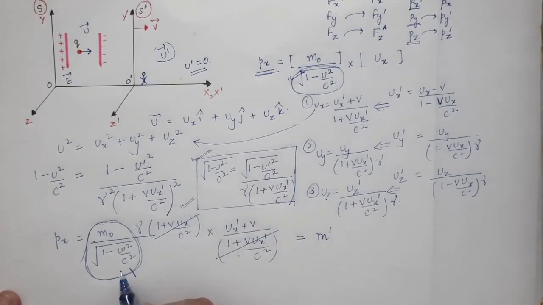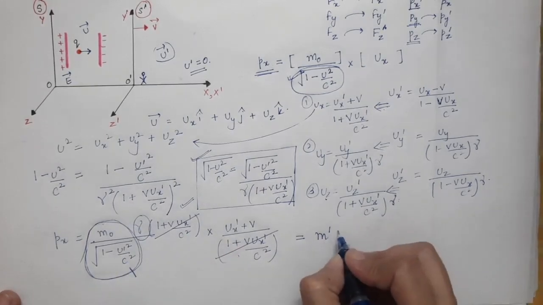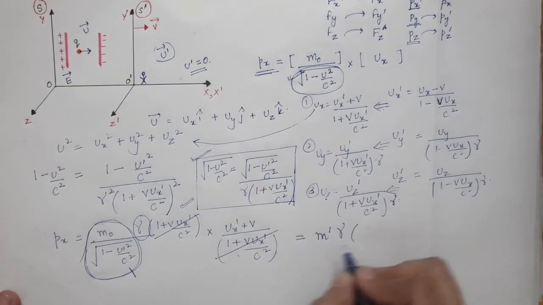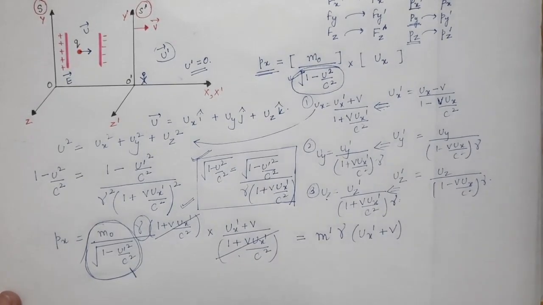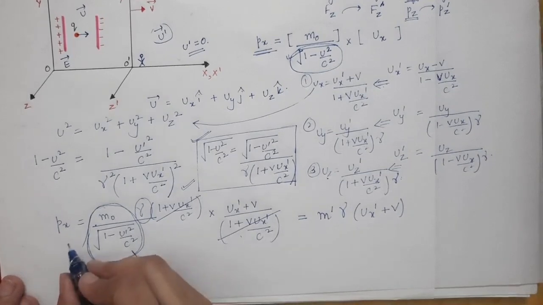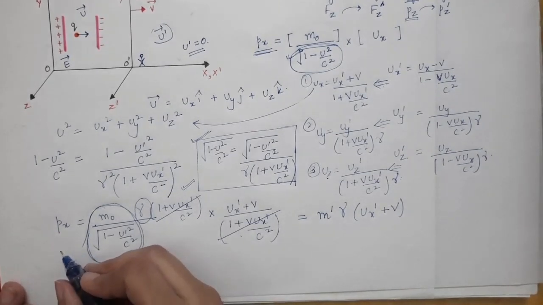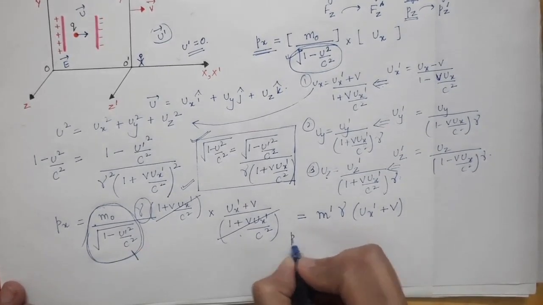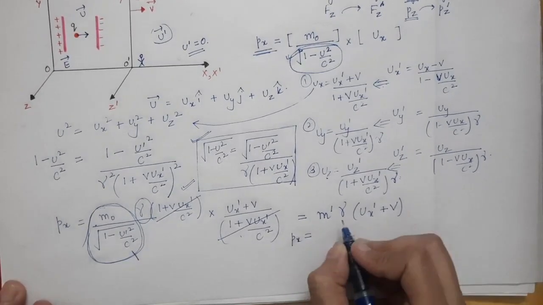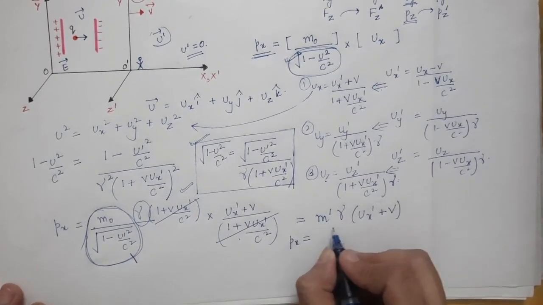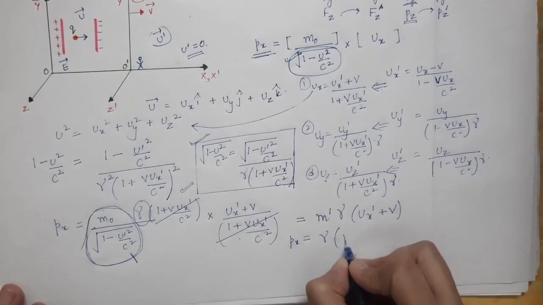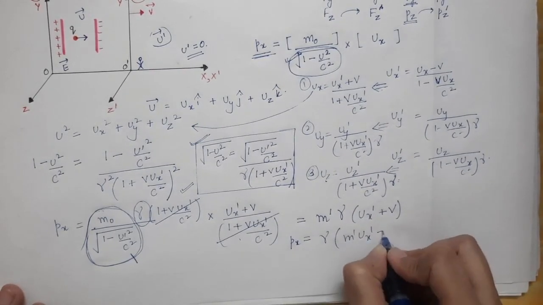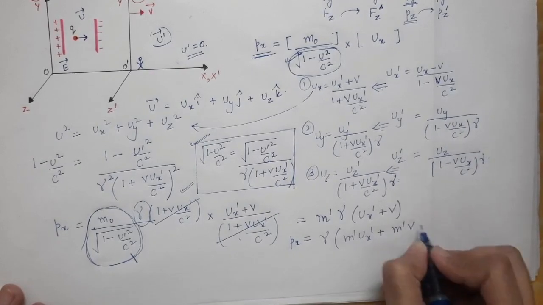So this is the mass of the particle in S prime frame times gamma as it is, and you have ux prime plus v. So the x component of the momentum of the particle in S frame has come out to be equal to, now you can open these brackets, and that will be gamma times m prime ux prime plus m prime v.